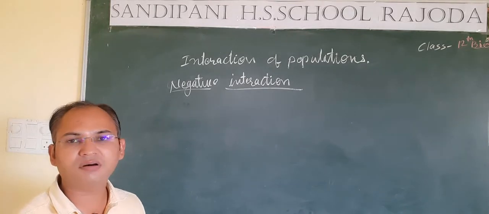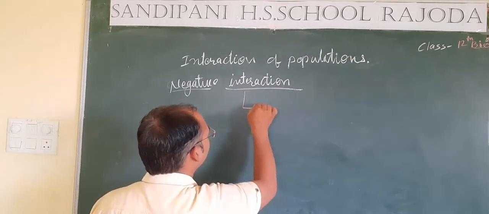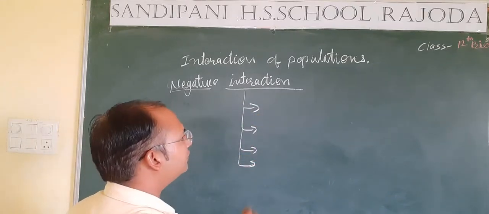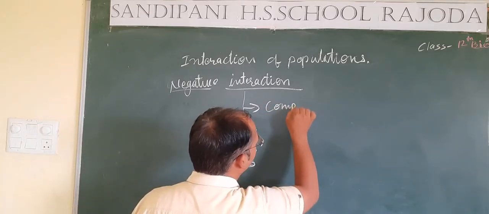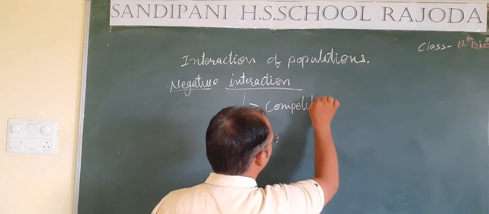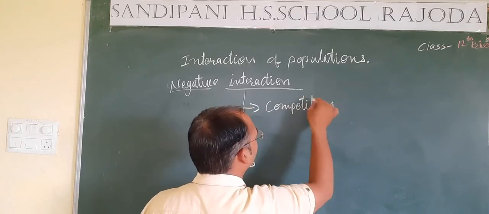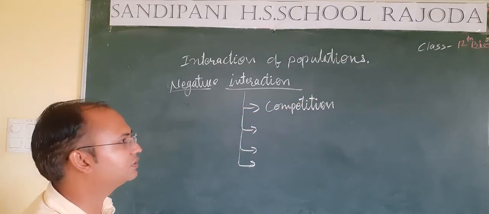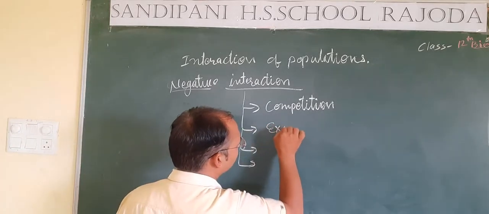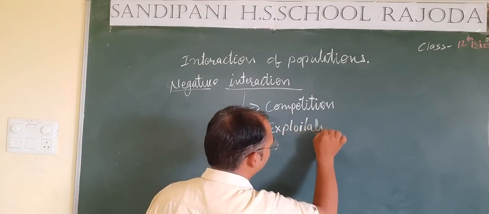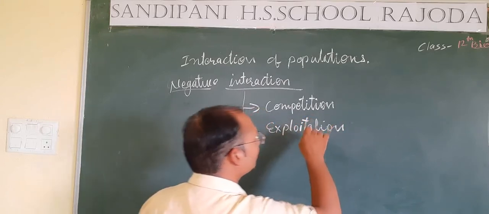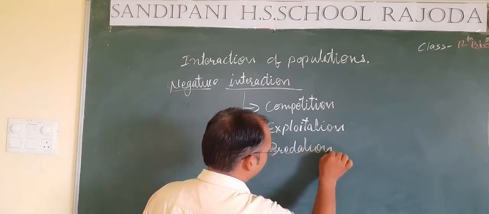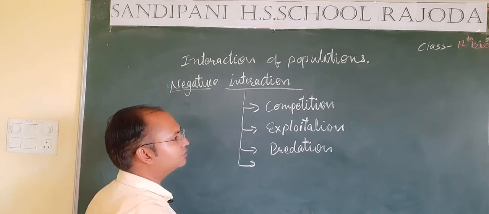The negative interaction is also of four types. The first one is competition, in which the organism competes with the member of the other population. Second is exploitation, third is predation, and fourth is antibiosis.